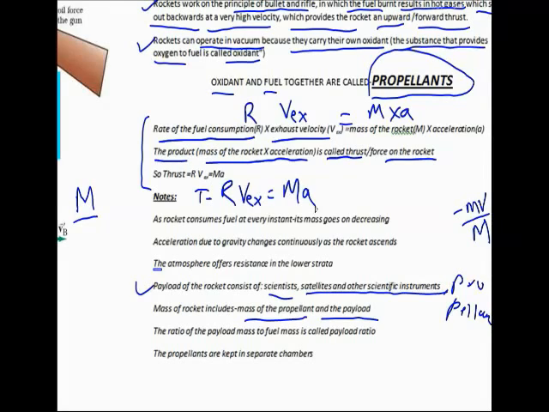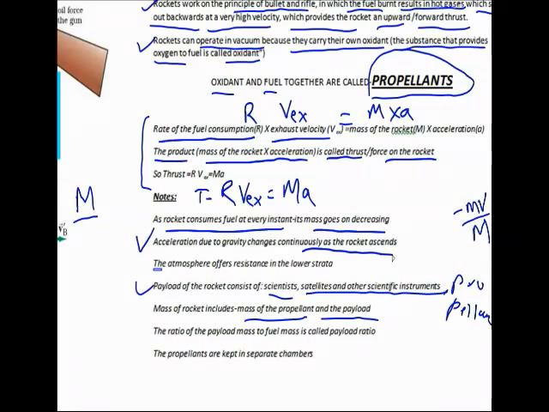It's very important to understand that as the rocket consumes fuel at every instant, the mass goes on decreasing because more fuel is being burnt. As the fuel keeps on burning, so obviously the mass of the rocket keeps on decreasing over a period of time. That's one thing. Second thing is the acceleration due to gravity, it continuously changes because the rocket keeps on ascending.